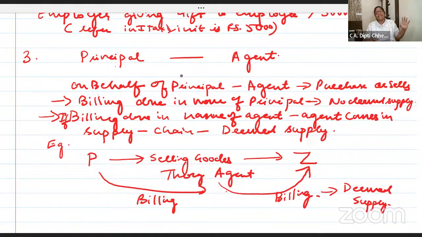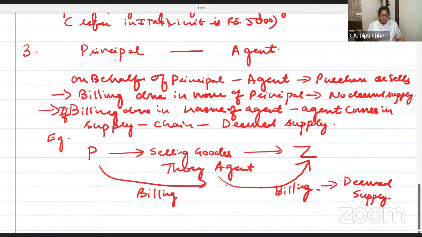I'll do very nice examples for this. It will make it super clear. Principal to agent. Nice, clear.